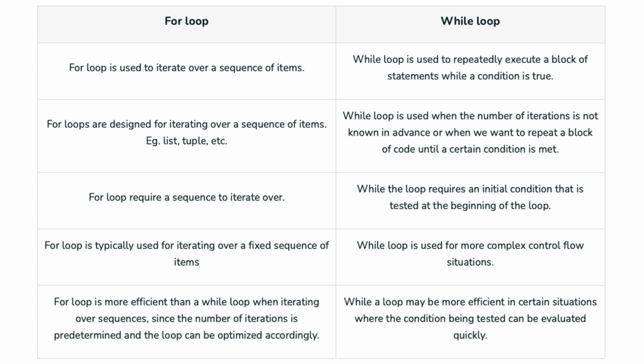Now the choice between the two depends on the specific needs of the task at hand, such as the predictability of iteration counts and the nature of the condition that is driving the loop.